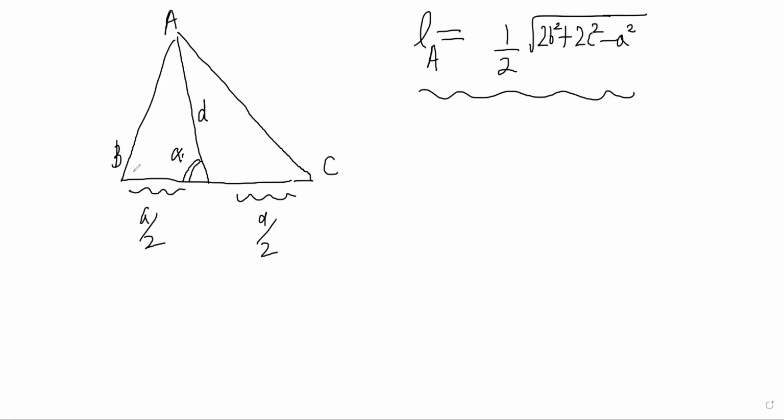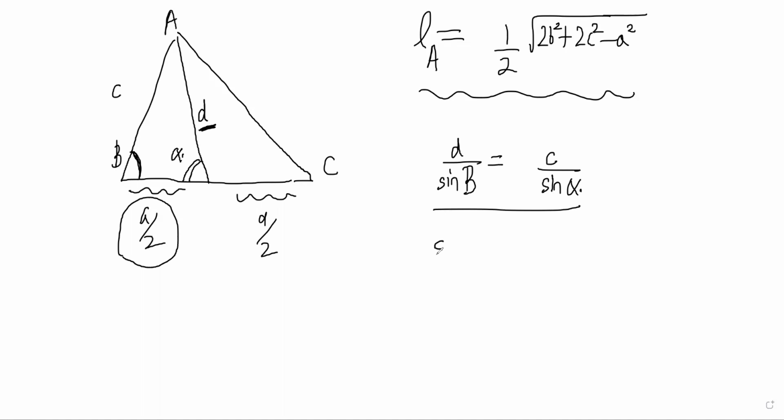In this triangle, I know this length is equal to C. I know this length, and I know this length also, right? And I know two angles. I have to find alpha, and I know this angle is B. So what I can do is D by sine B should be equal to C by sine alpha.